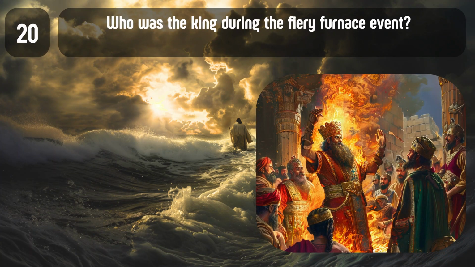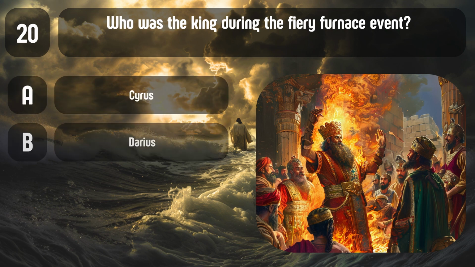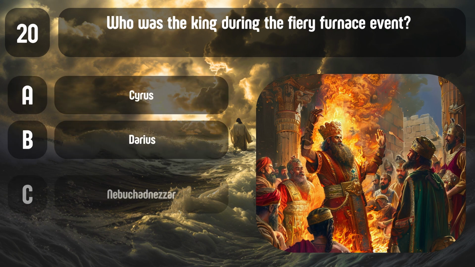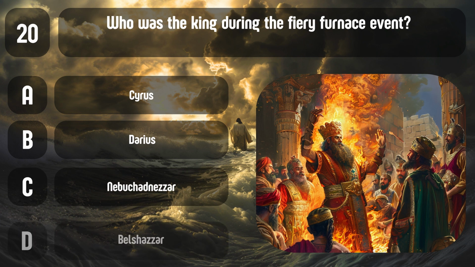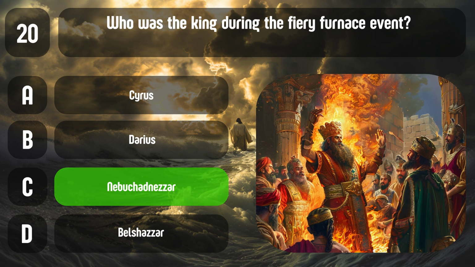Question 20. Who was the king during the fiery furnace event? A. Cyrus. B. Darius. C. Nebuchadnezzar. D. Belshazzar. Correct answer, C. Nebuchadnezzar. King Nebuchadnezzar ordered the fiery furnace punishment.